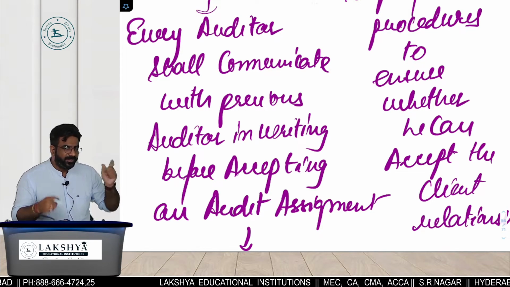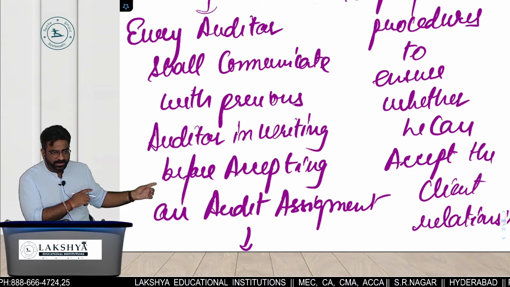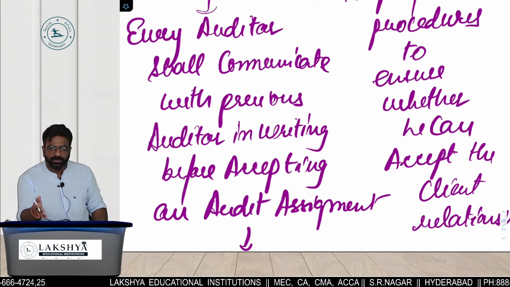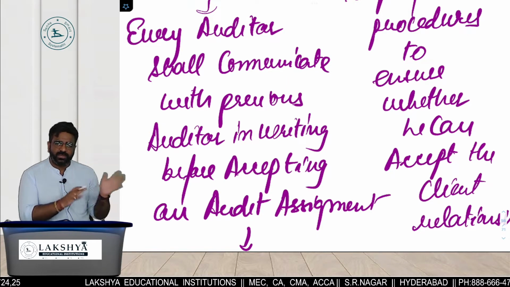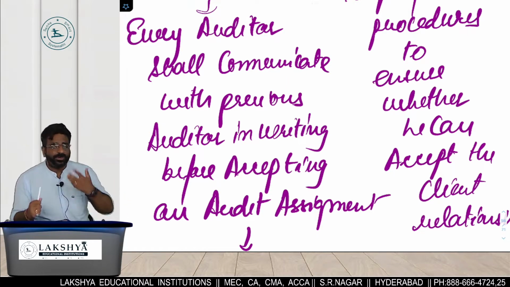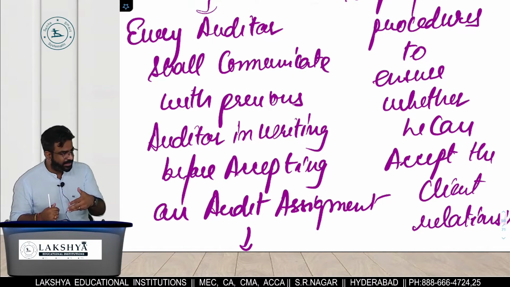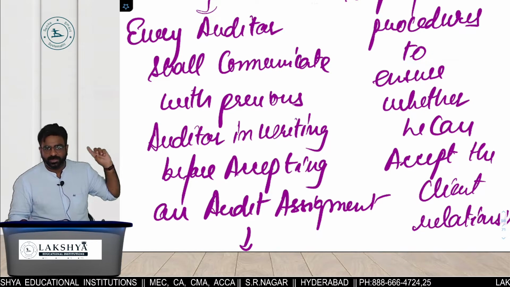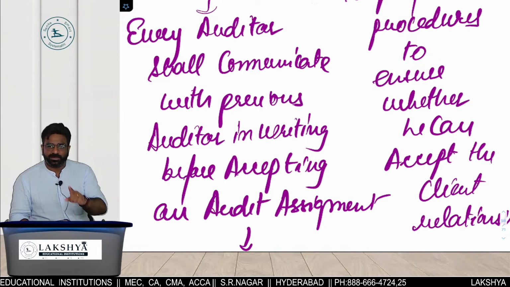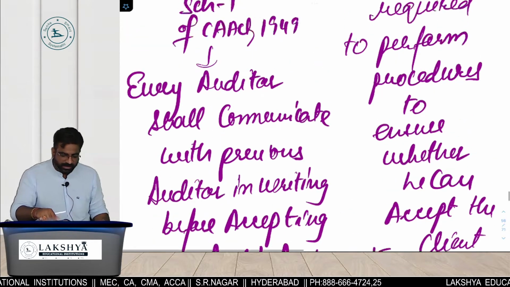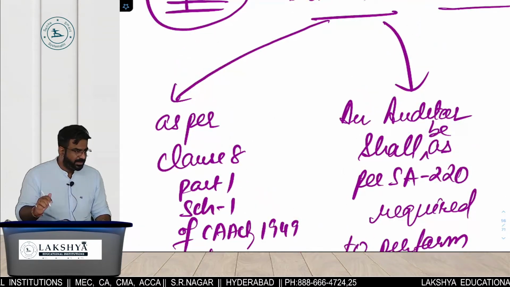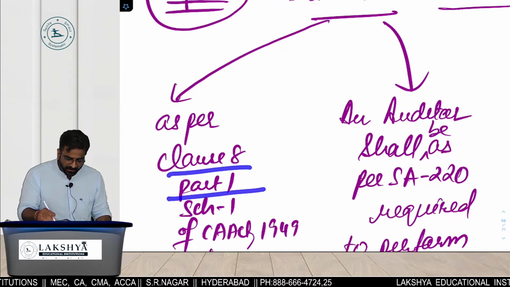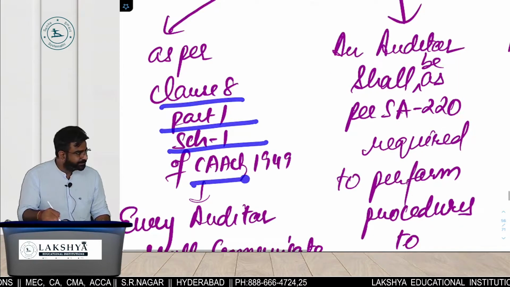Now tell me, when the same thing can happen with that person, is there a possibility that it can happen with you? So it's better to communicate or not to communicate? So who will communicate with whom? Incoming auditor will communicate in writing with which auditor? Outgoing. Before accepting or after accepting? Before accepting the audit. That is what clause 811 talks about. याद रखना, clause 8, Part 1, Schedule 1 of which act?